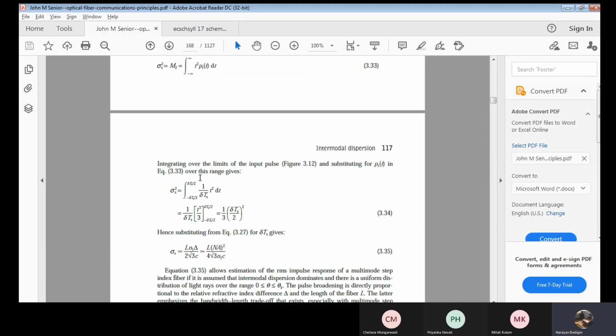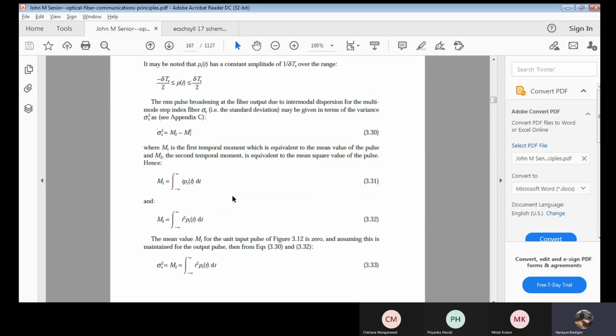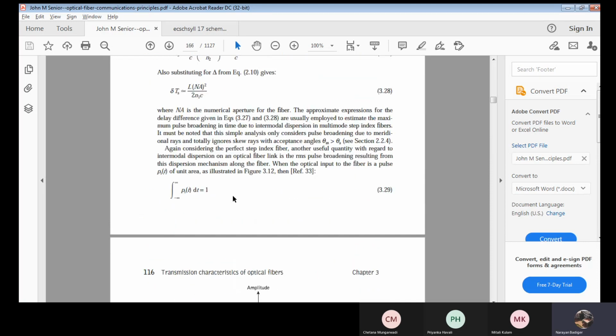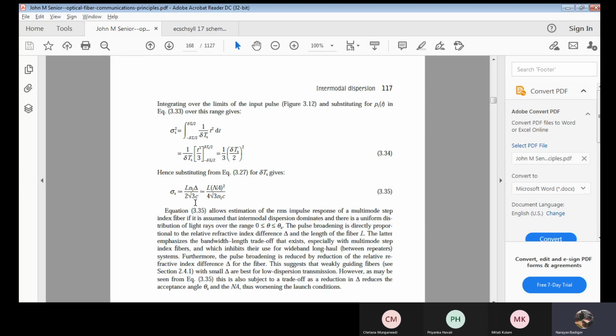T square as it is, and then p1 is 1 by delta ts. And what is that p? Just consider here, the optical input to the fiber. It's a pulse. Clear? And that pulse is given in terms of 1 by delta ts. T square as it is.